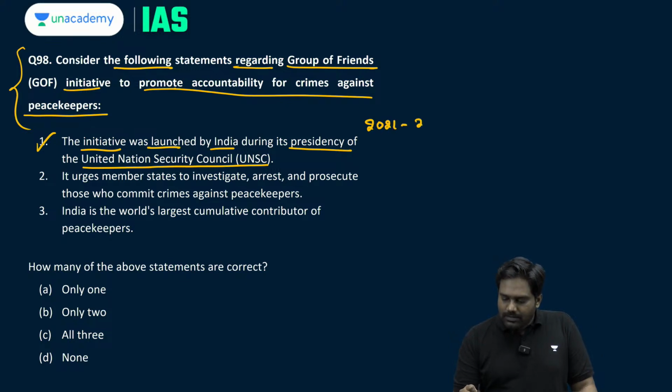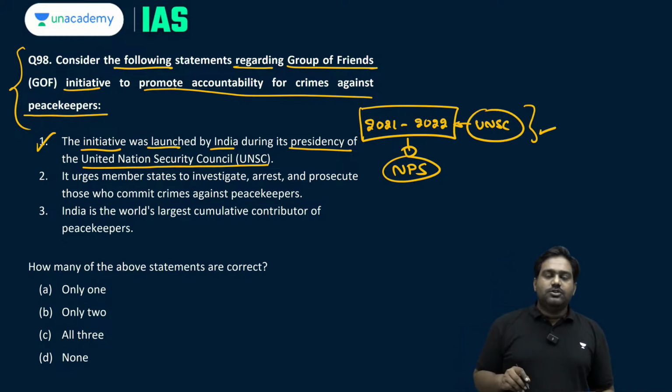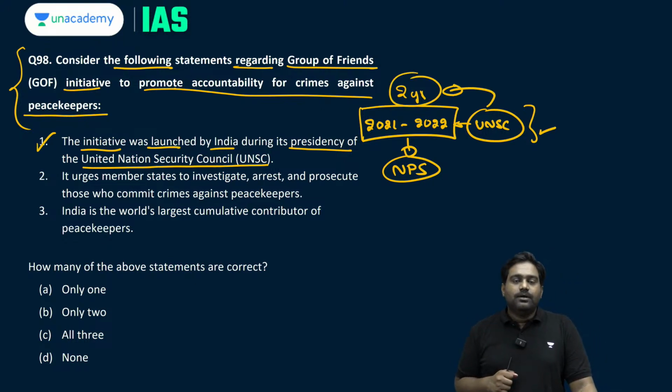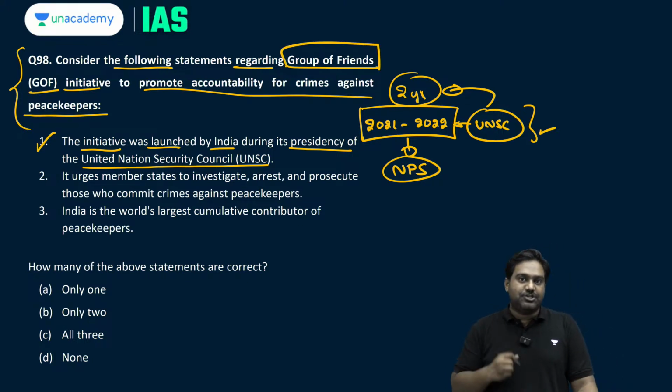India held a non-permanent seat at the UN Security Council from 2021 to 2022. During this 2-year term, India held the presidency of the UNSC for 2 months. In December 2022, when India's term was about to expire, India proposed some very important initiatives through the UNSC, and one of them was the GOF, Group of Friends initiative.